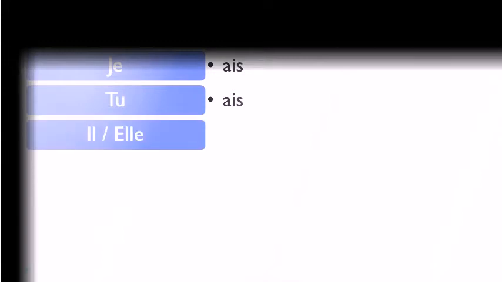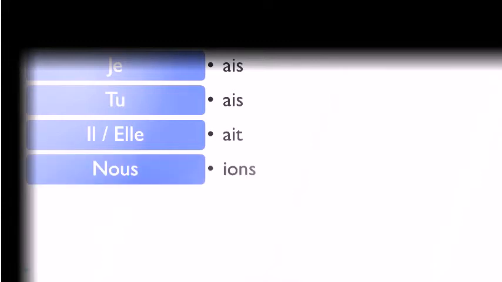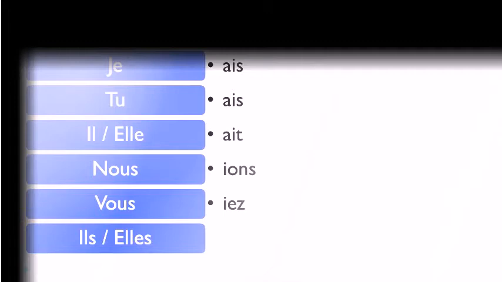the endings for l'imparfait. And they will be like for je, AIS, for tu, AIS, for il or elle, AIT, for nous, IONS, for vous, IEZ, and for il, elle at the plural, AIENT. All right. So now if we talk about the pronunciation, the good thing is that this